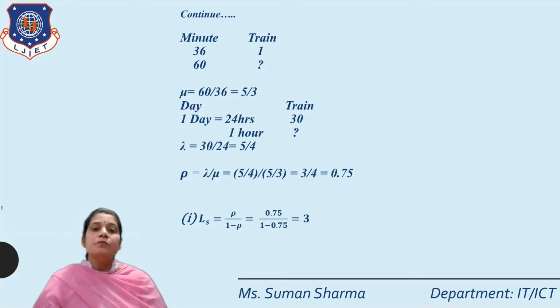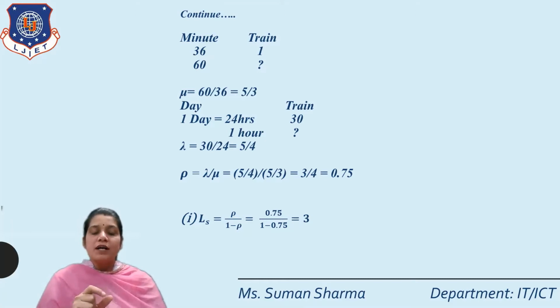Got it? So first we find rho. Rho is equal to what? The formula is lambda by mu. So first we put the value of lambda. Lambda is equal to 5 by 4 and mu is equal to 5 by 3. So we put it in the formula of rho. 5 by 4 divided by 5 by 3 is equal to 3 by 4, that means 0.75. That means this is our proper unit. Rho is equal to 0.75.